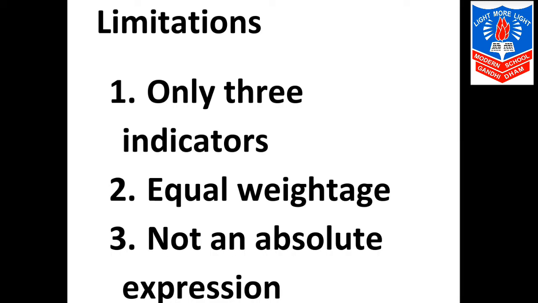The next topic is limitations. Only three indicators are over here. We need to increase the number of indicators, because of which we can come to know about more ways by which a country can progress. So only three social indicators are there. This is the very first limitation.